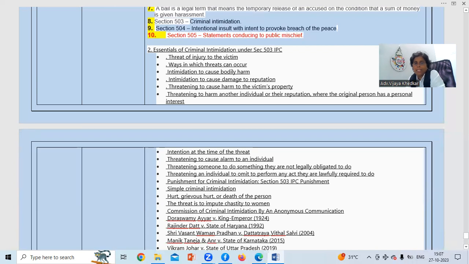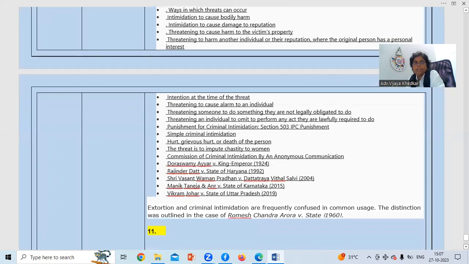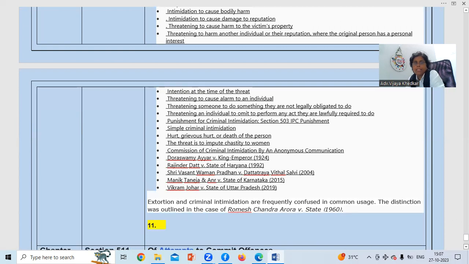So the cases, I have just mentioned: Doraswamy Iyer versus King Emperor, Rajendra Datta versus State of Haryana, Shri Vasanta Vaman Pradhan versus Dattatreya Vittal Salvi, that is of 2004. These are leading cases.